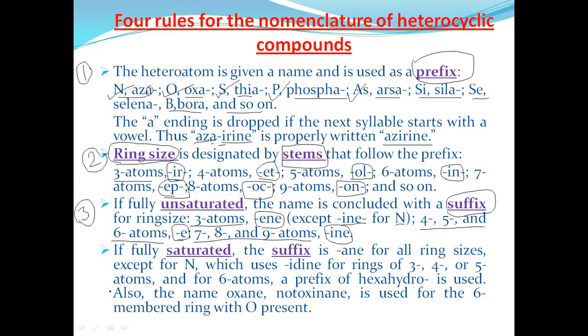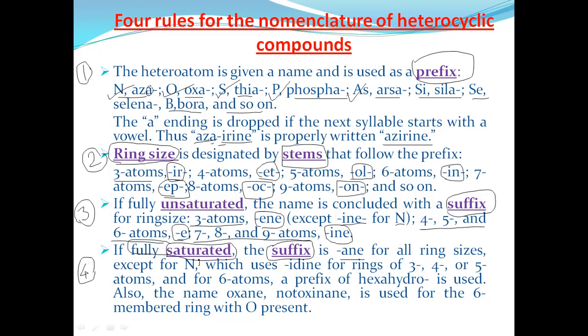The fourth rule is related to saturated compounds. If the heterocyclic compound is fully saturated, then the suffix is ane for all ring sizes, except for nitrogen.